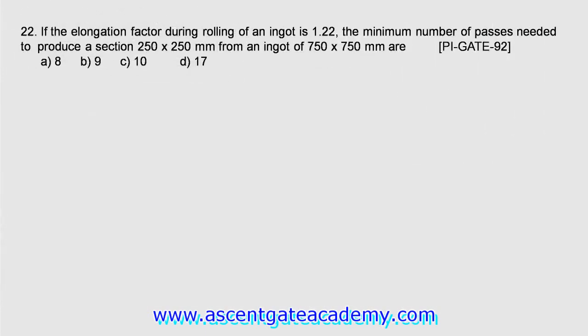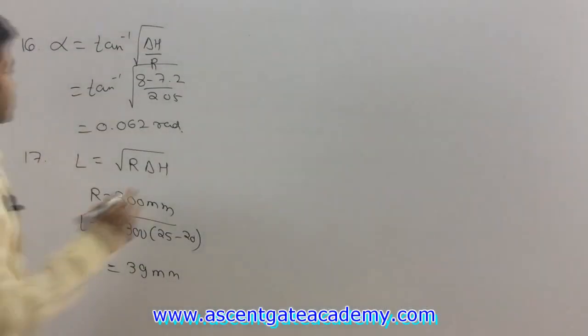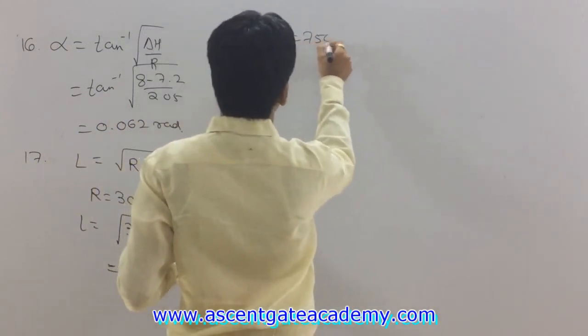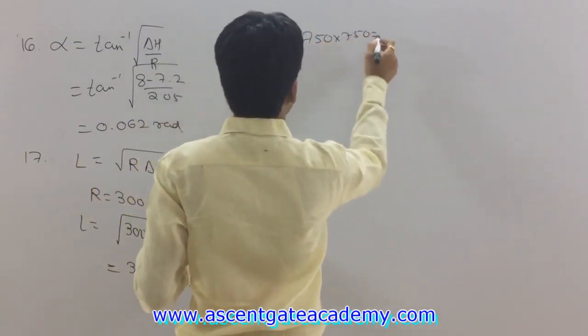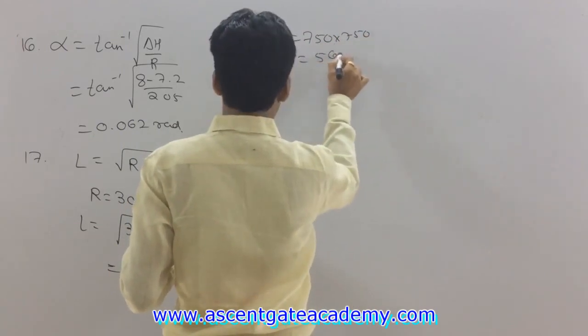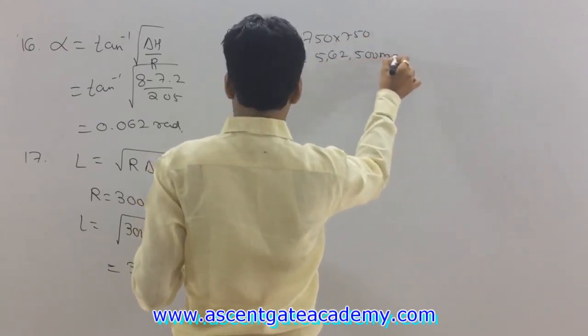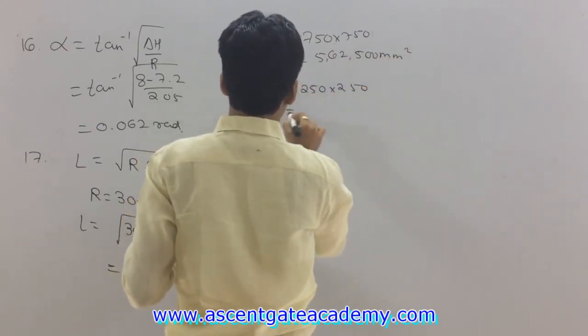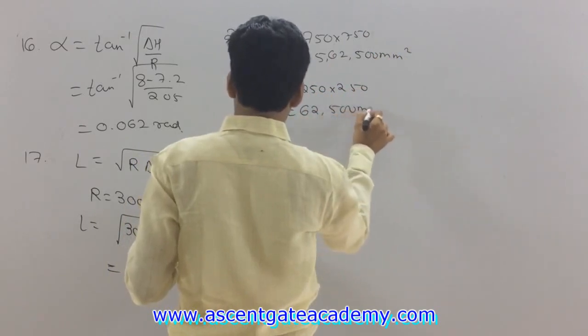Next question is question number 22. If the elongation factor during rolling of an ingot is 1.22, the minimum number of passes needed to produce a section of 250 by 250 mm from an ingot of 750 by 750 mm is. Okay. So initial cross section area is given as 750 by 750 mm. So this will be equal to 5,62,500 mm square. Final cross section area is 250 by 250. So this will be equal to 62,500 mm square.